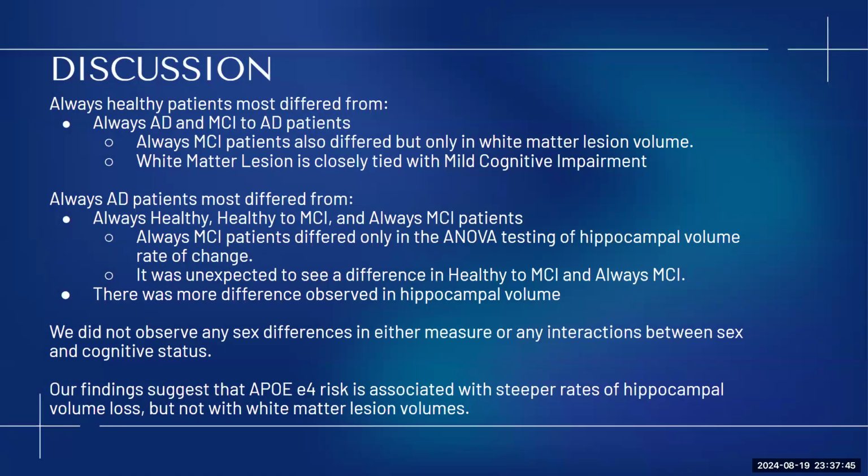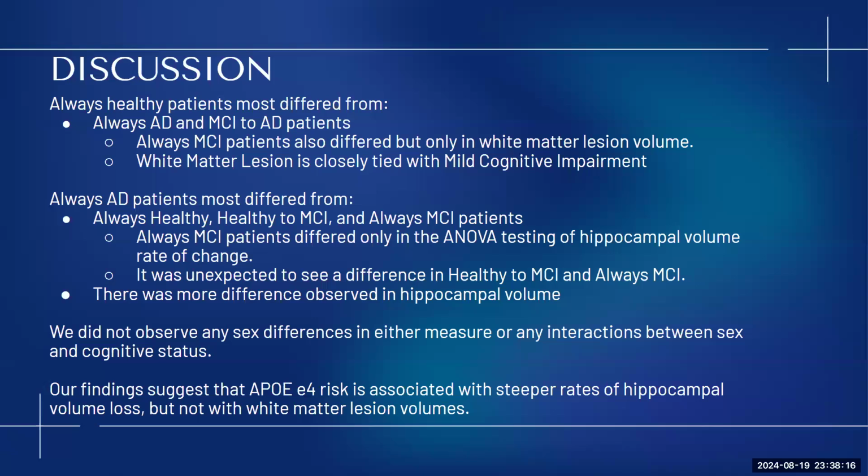So for our discussion, we realized that always healthy patients differed most from patients that normally descended into AD. They were also different from always MCI patients, but only in white matter lesion volumes. We suspect this is because there's been a multitude of studies in the Alzheimer's community that white matter lesions are actually more closely connected with mild cognitive impairment compared to AD.